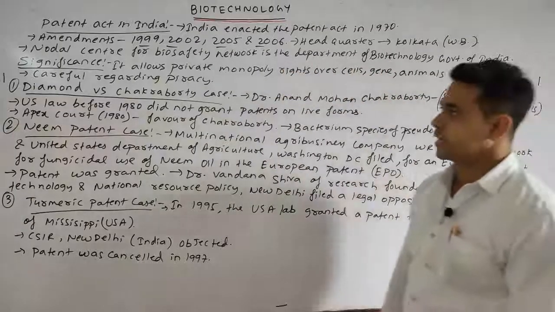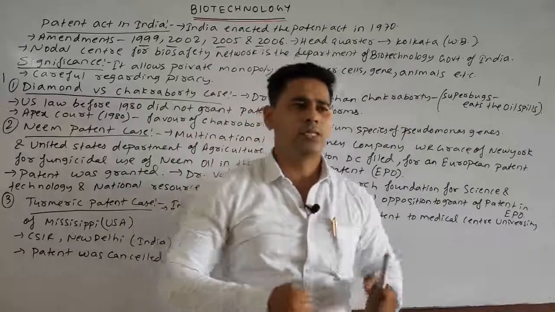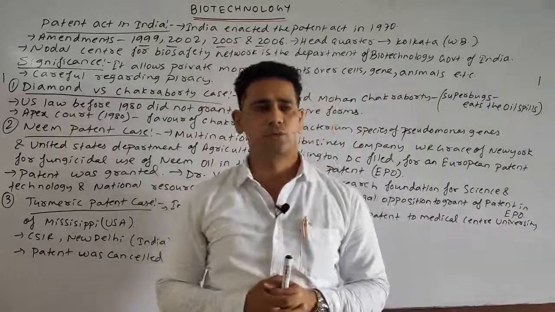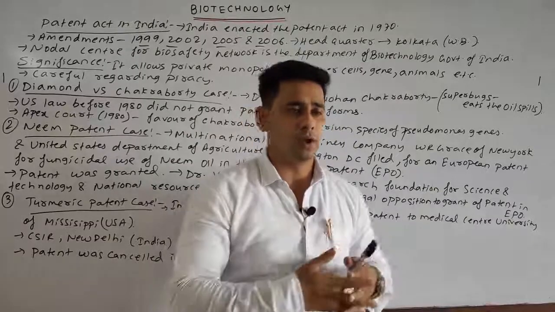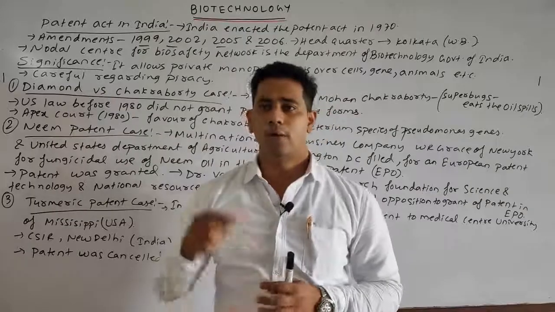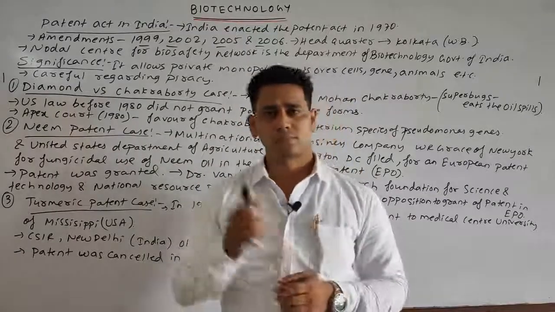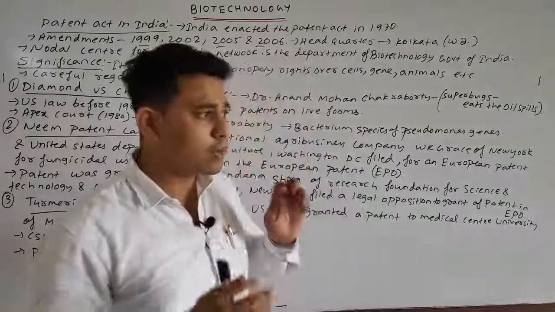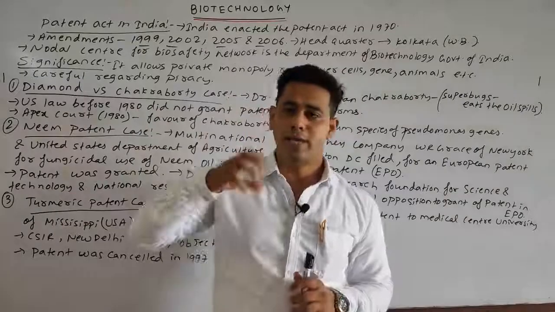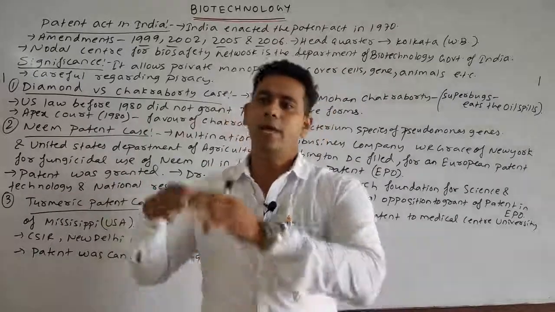Next, what is the significance? As you all know, it provides a monopoly to sell. If a particular person discovers or invents something, a particular cell or gene or a particular process, then that product comes under his monopoly. It means he can only sell this product, or he can give permission to sell the product to any company or any other person.